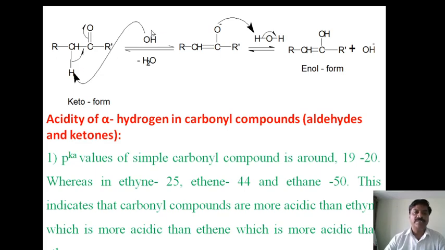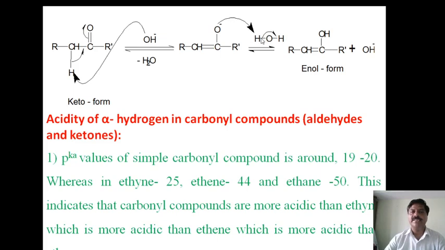When approaching the base catalyzed reaction, first after approaching the base, it abstracts the alpha hydrogen atom. First the alpha hydrogen atom will be removed and it becomes a double bond, and due to the tetravalency of the carbon atom, the oxygen atom takes the electrons and becomes an anion, and this anionic compound undergoes hydrolysis.